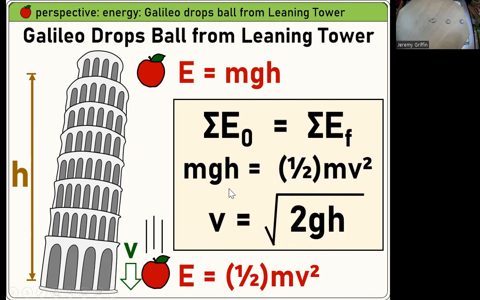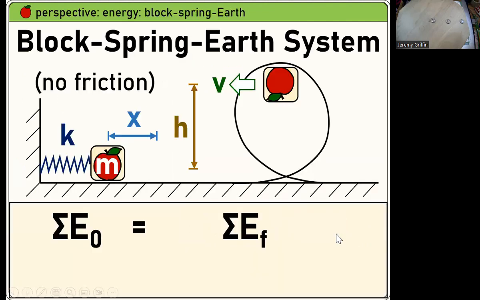Yeah, this shows up all over the place. This will show up next semester when we do the Bernoulli principle. You have a pipe full of liquid, a vertical pipe, and you open it at the bottom of the pipe. How fast does the water shoot out? Square root of 2gh. You see that all over the place in physics. So you start from rest at the top.